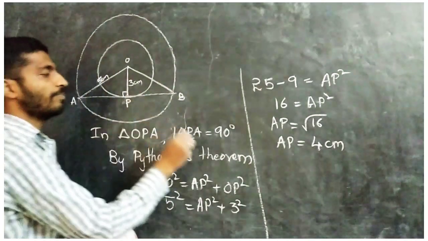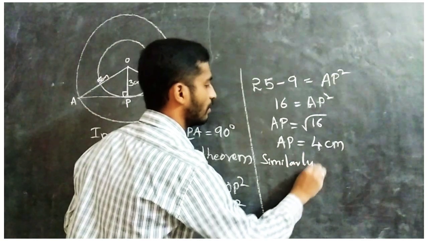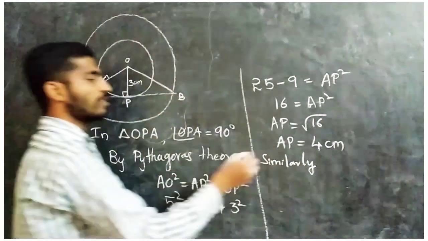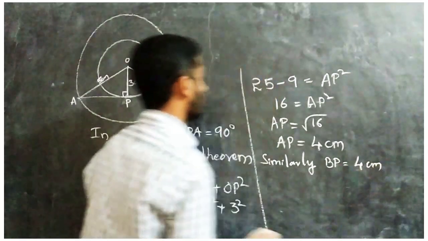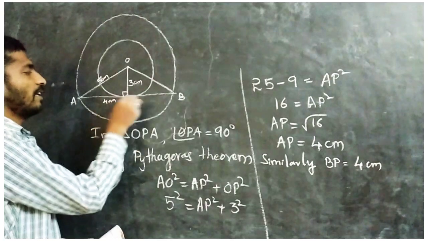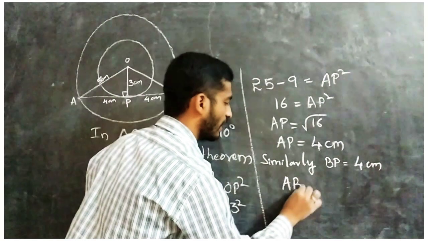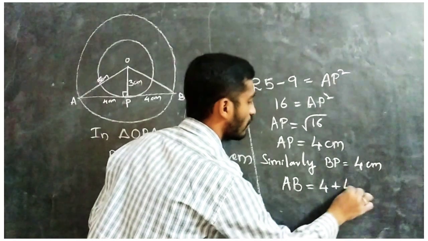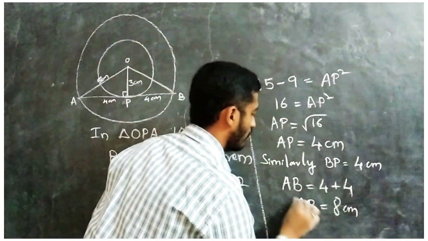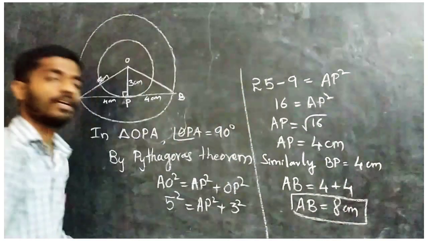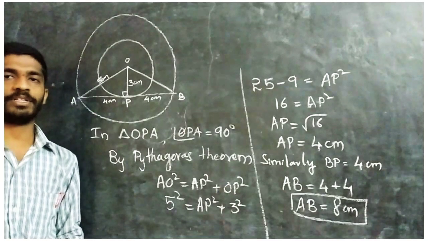Similarly, BP is also 4 centimeter. So here it is 4 centimeter and here also 4 centimeter. Then how much do we get for total AB? AB equals 4 plus 4, so AB equals 8 centimeter. So the length of the chord of the bigger circle is 8 centimeter.